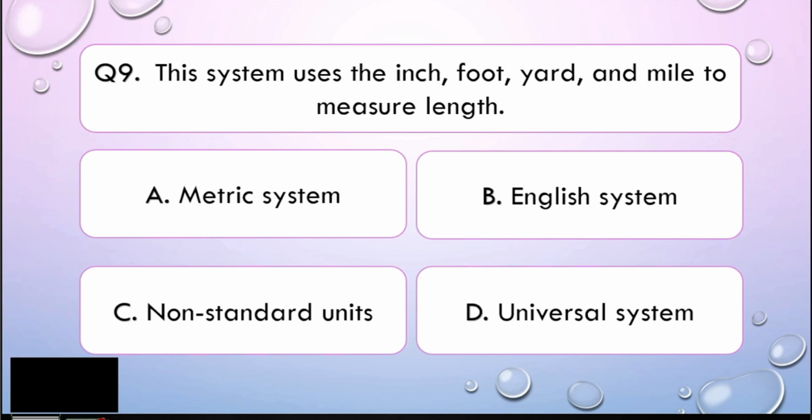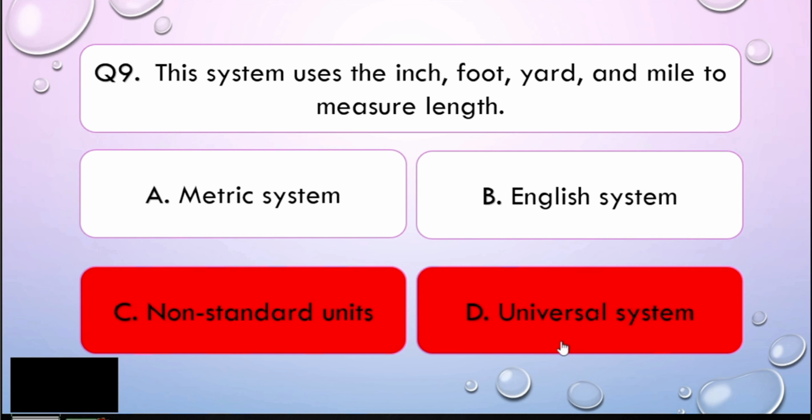All right, math learners, for this question, we should understand that talking about the system of measurements, we only have two that is well known in the world, right? So it is not the non-standard units and not the universal system. So letter C and D is already wrong. We only have the metric and the English.